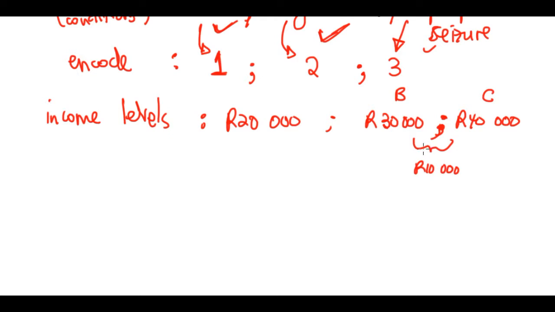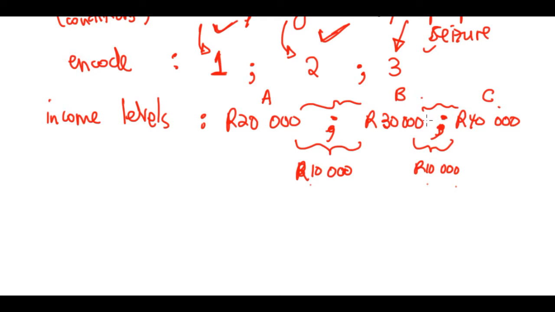The difference between person A and B's salaries is also 10,000 Rand. It makes sense to compare these salaries like that. So the distance here is equal to the distance there. It's logical. It actually applies in real life.